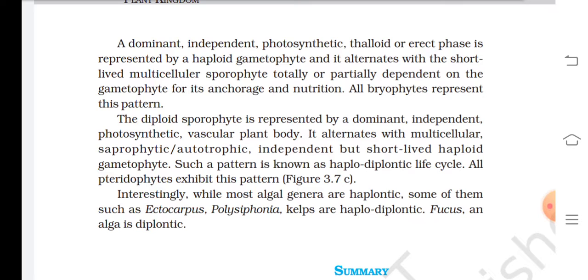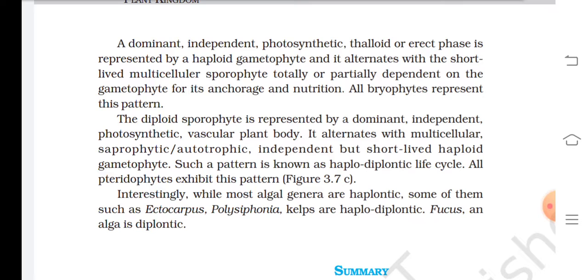In pteridophytes, the diploid sporophyte is represented by a dominant independent photosynthetic vascular plant body. It alternates with a multicellular, saprophytic or autotrophic, independent but short-lived haploid gametophyte. Such a pattern is known as haplodiplontic life cycle. All pteridophytes exhibit this pattern, given in figure 3.7c.